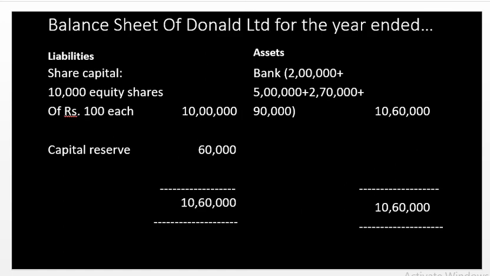This is the balance sheet of Donald Limited. Share capital, 10,000 equity shares of rupees 100 each, 10 lakhs. Capital reserve we have earned 60,000. And in the bank account, share application money we received 2 lakhs, share allotment money 5 lakhs, then first call money 2 lakh 70,000 received, and by reissue 90,000 received. So totally 10 lakh 60,000. This is the balance sheet. Hope you all understood this problem.